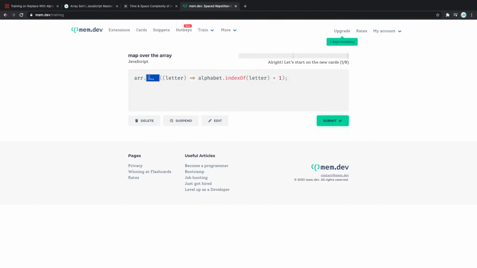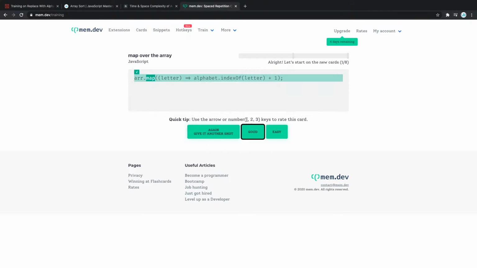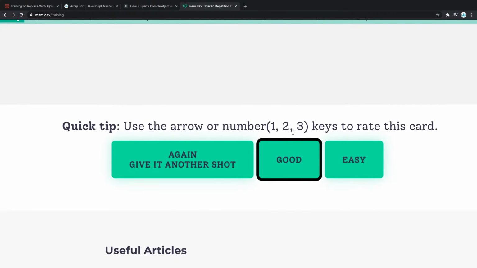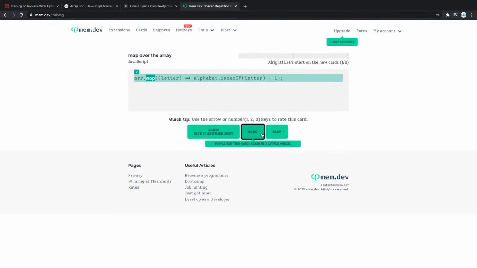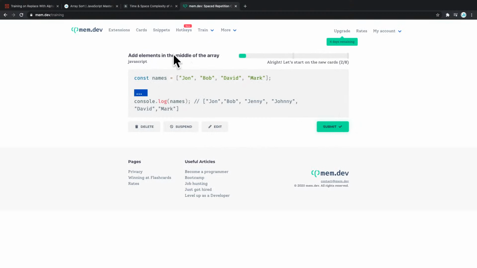That's an easy one, right? We can just say map, that's it. We can say, and now it asks you, was it too hard for you or was it easy? It was easy, right? This one, I added this one previously. Add elements in the middle of the array. Ooh, this one is tough, right? We have to use names, dot, and that's gonna be most likely slice. Where do we wanna add it? We wanna add it maybe at the second position. And what do we wanna add? In here we had John, Bob, David, and Mark, but looks like we added Jenny and Johnny.